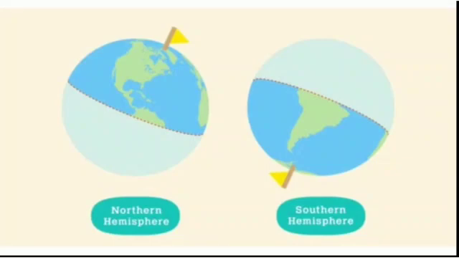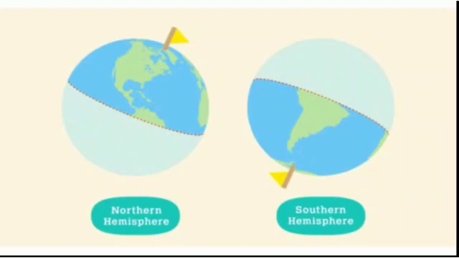The first image shows the northern hemisphere and the second one shows the southern hemisphere. The half that lies above the equator is the northern hemisphere, and the half that lies below the equator is known as the southern hemisphere.